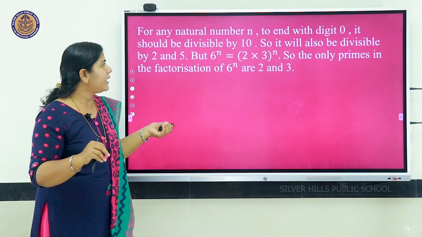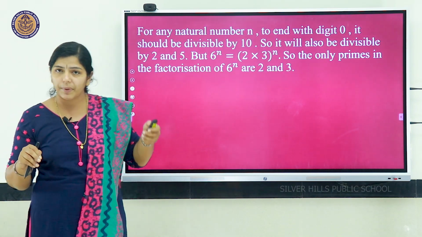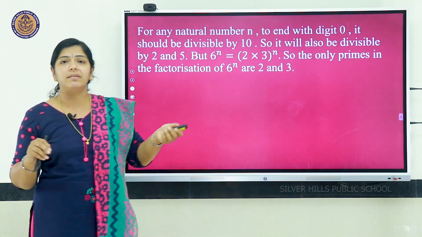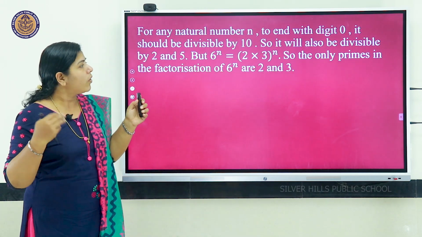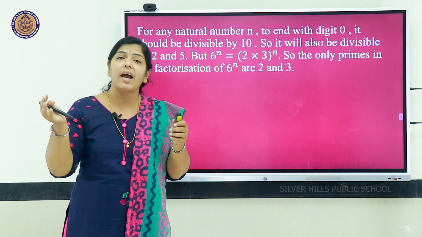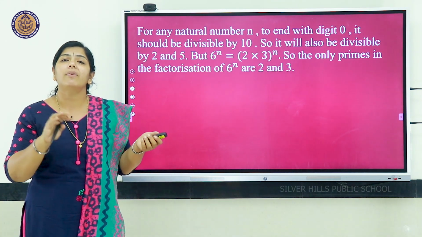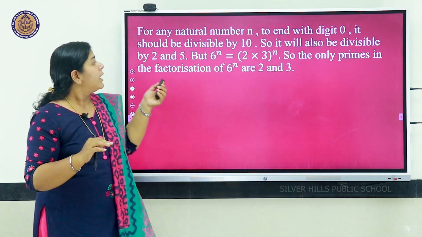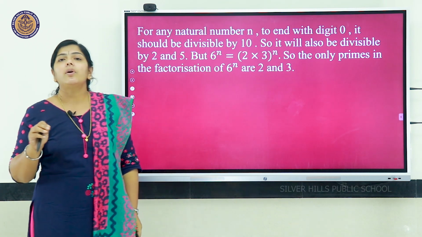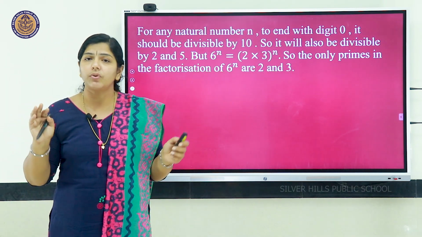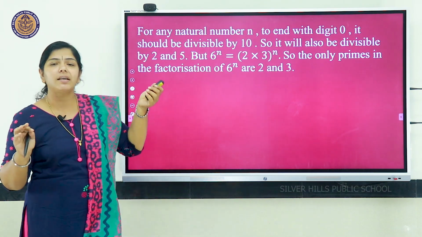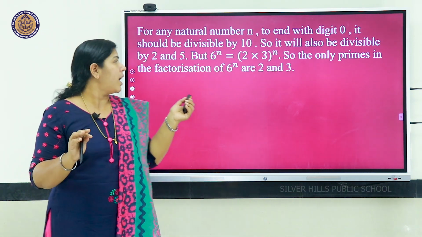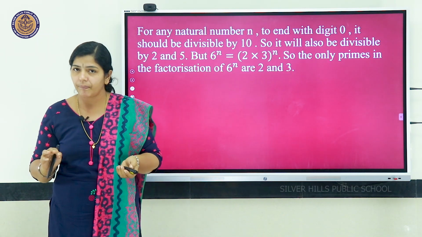Okay, so we have to write it as: for any natural number n to end with digit 0, it should be divisible by 10. So it will also be divisible by 2 and 5, that is 2 and 5 should be the factors. But 6 raised to n equals 2 into 3 whole raised to n. That is, the only primes in the factorization of 6 raised to n are 2 and 3.